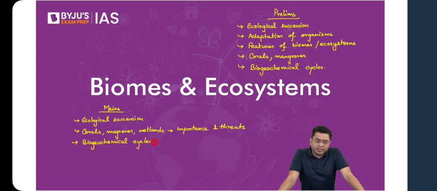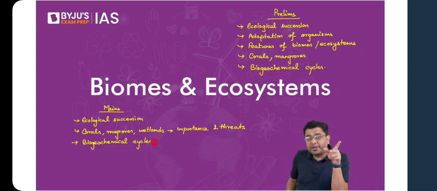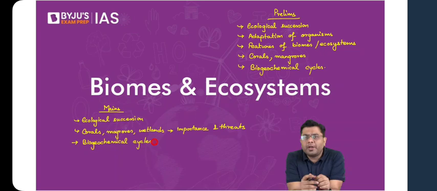So the first thing we will look into is ecological succession. Then we will try to understand what we mean when someone says a biome, how it is different from an ecosystem, and what the difference between each of them is. Then we will look at the different types of biomes and their primary features. Here, that is why I had asked this earlier: the majority of you have already completed or have some idea about geography. So understanding the features of various biomes will come very easily and naturally to you. There you don't have to be concerned significantly. It is easily understandable by you as well.